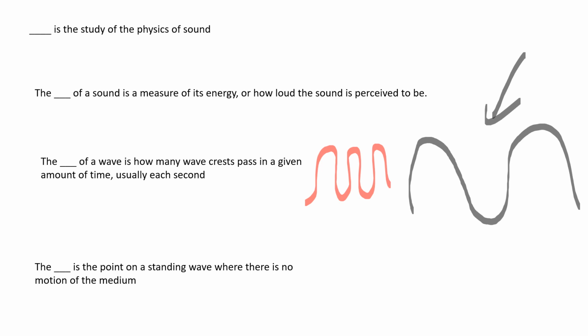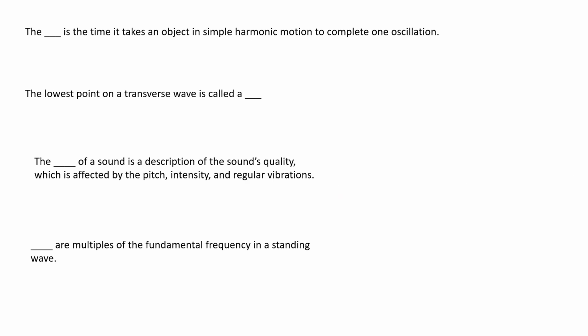That's what frequency is. On a standing wave, the point where there is no motion of the medium is called a node. The time it takes for an object in simple harmonic motion to complete one full oscillation, start all the way to maximum displacement and back again, is called the period. The lowest point on a transverse wave is called a trough. So this point down here is called the trough, as opposed to the crest, which is up there.